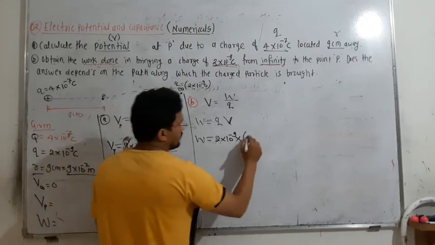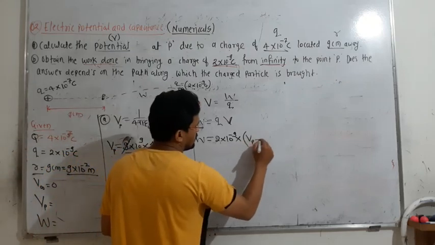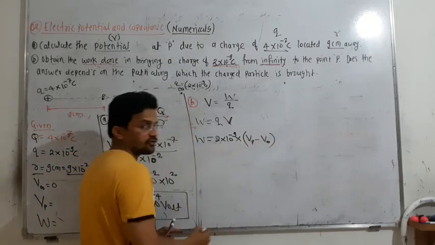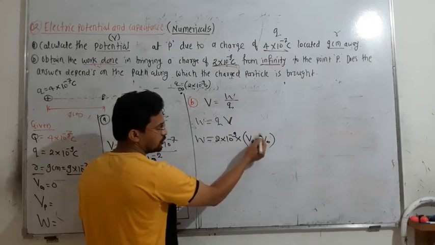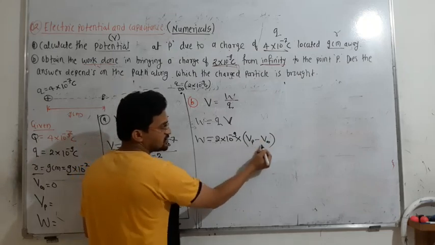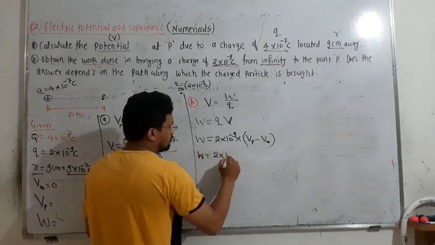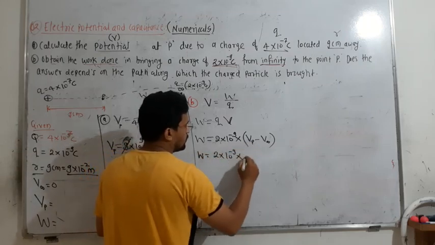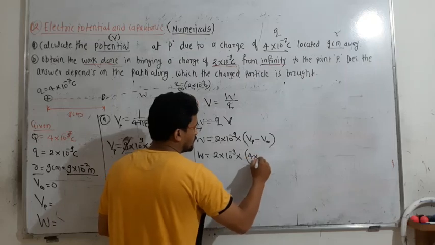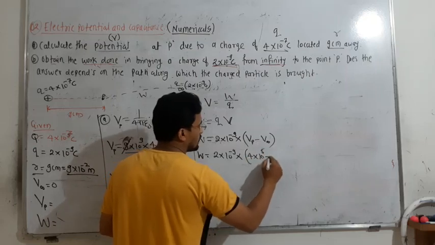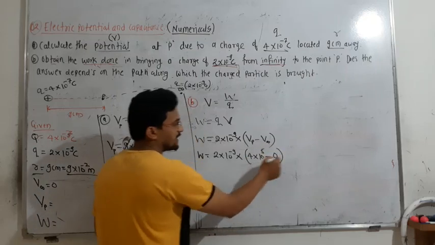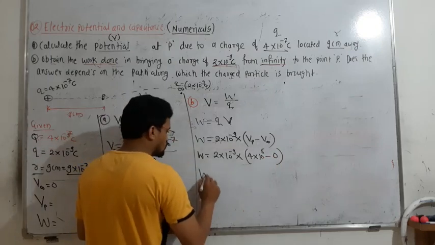So I will mention here the potential at P minus the potential at infinity, from which point you are bringing to which point. So you have to take the potential difference. So W is equal to 2 into 10 to the power of minus 9 multiplied by the potential at P, 4 into 10 to the power of 4, minus 0, because the potential at infinity is 0, correct? So work done is equal to what?